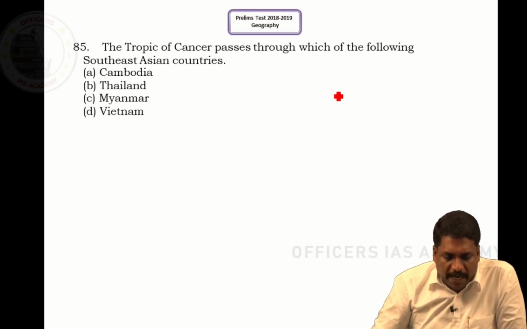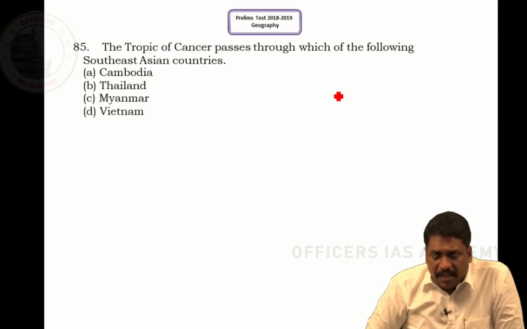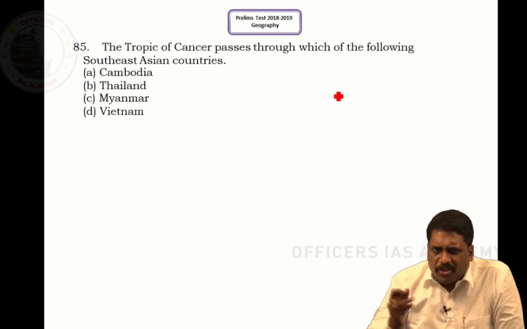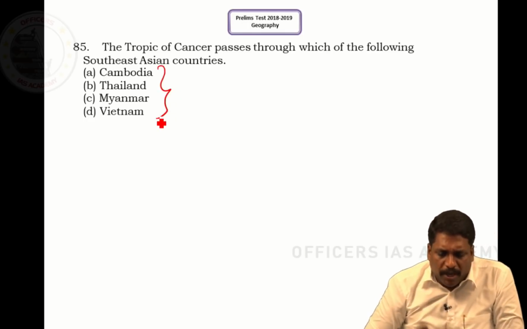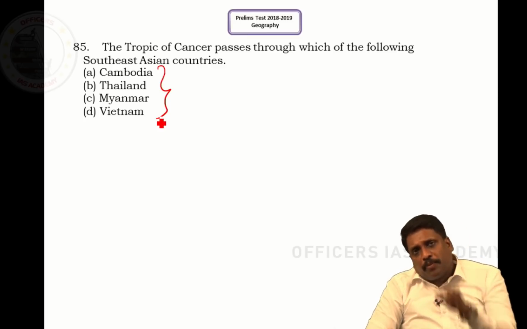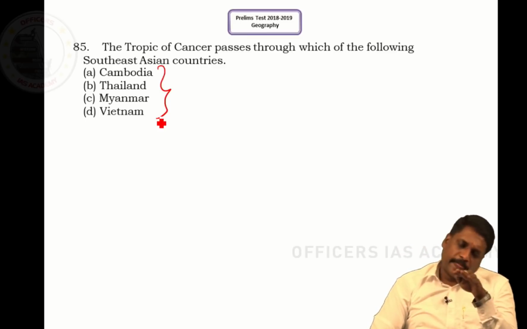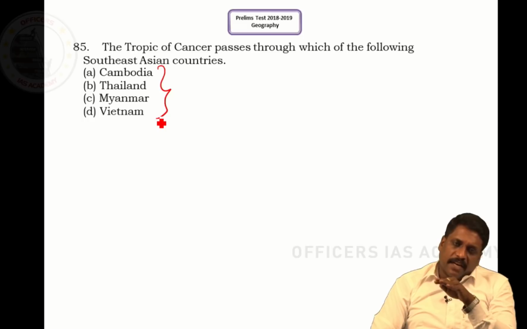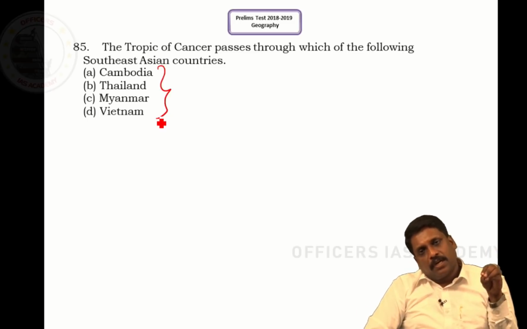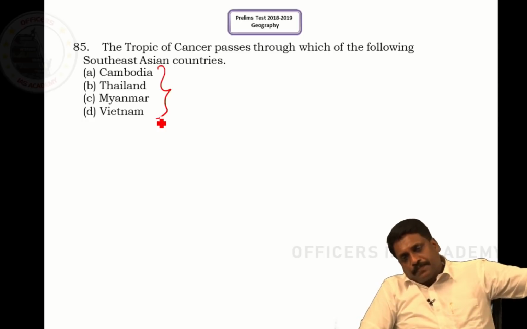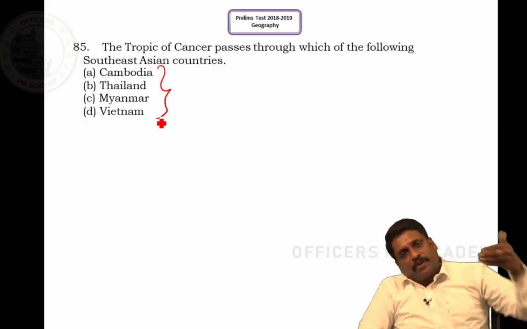Moving on to the next question, 85. Again, a very easy question. They ask which country the Tropic of Cancer passes through. Only one country you have to take; among the four, you go for the best. One thing you know, there are 8 states in India through which the Tropic of Cancer passes: Gujarat, Rajasthan, Madhya Pradesh, Chhattisgarh, Jharkhand, West Bengal, Tripura and Mizoram. I am just traveling along the Tropic of Cancer.